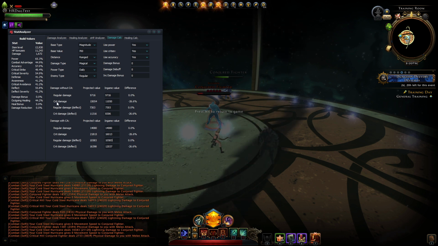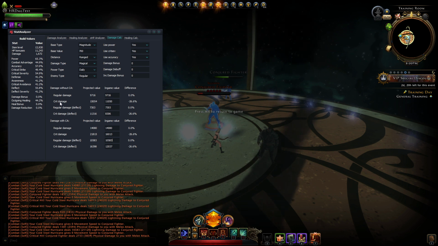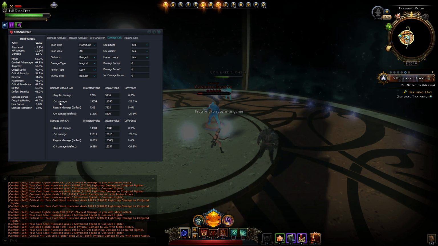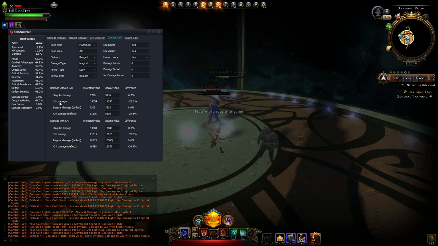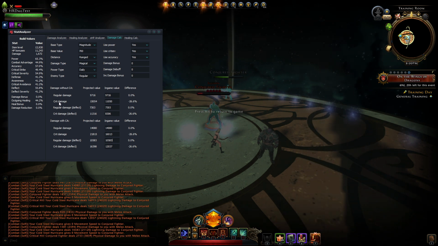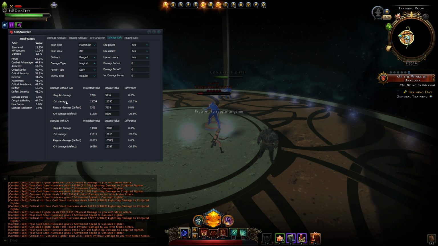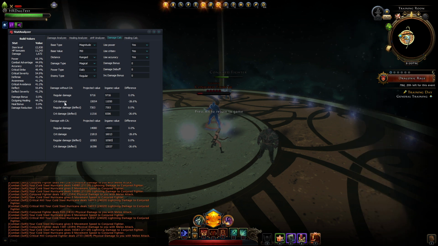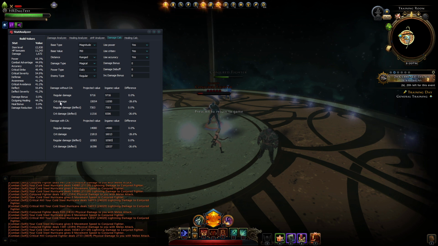And this is one of the weird bugs that has actually hit not just the ranger, but a lot of other classes as well. I know the fighter had one attack that had the same issue, and that is that the crit severity of our crit is actually reduced by our own critical avoidance. So we have 41.2% critical avoidance, which is actually being removed from our critical severity.